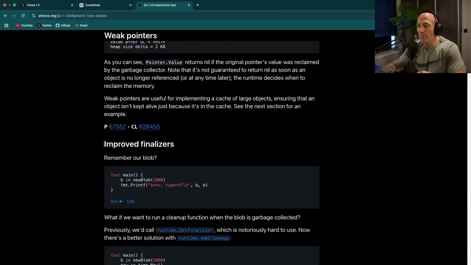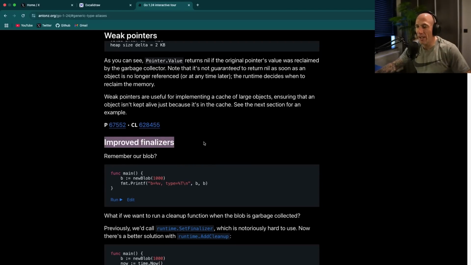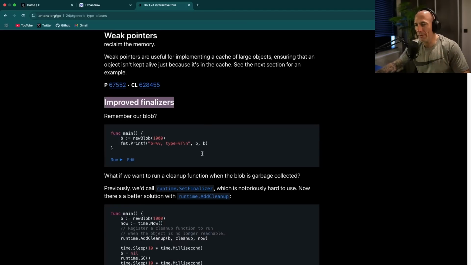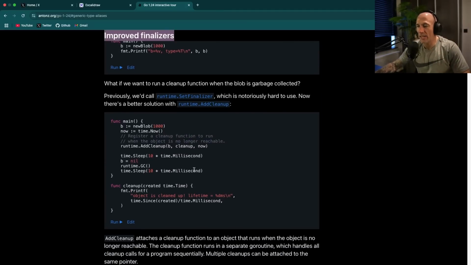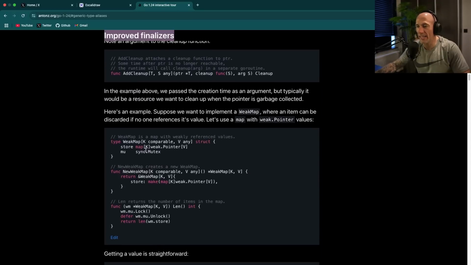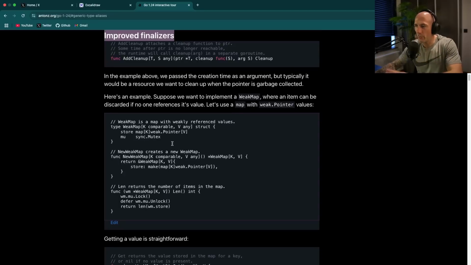So they mention improved finalizers. This is a bit above my understanding. But if I read through this example, and I recommend you do the same, it's pretty cool, especially this weak map implementation. A weak map is a map with weakly referenced values. There is something you can do there, and you need to read it. We're not going to cover it because it's a little too in-depth in my opinion, but it's pretty nice for people who are a bit more low level. It's basically a map that clears itself based on the weak pointer if it gets cleaned up.